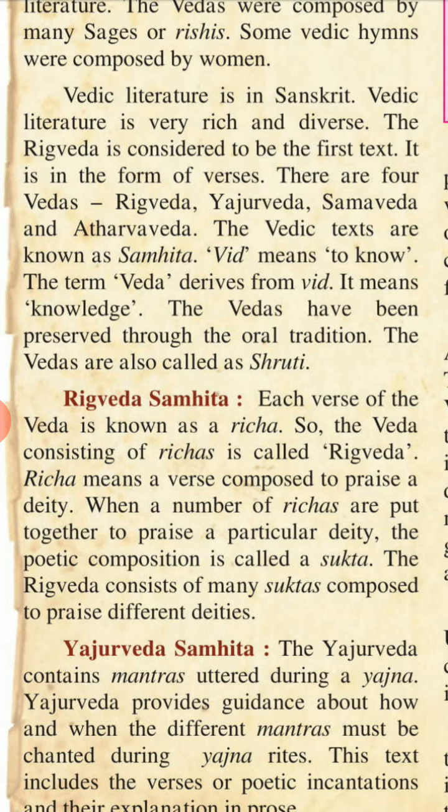The Rigveda is considered to be the first text. It is in the form of verses. There are four Vedas: Rigveda, Yajurveda, Samveda, and Atharvaveda. The Vedic texts are known as Samhita.